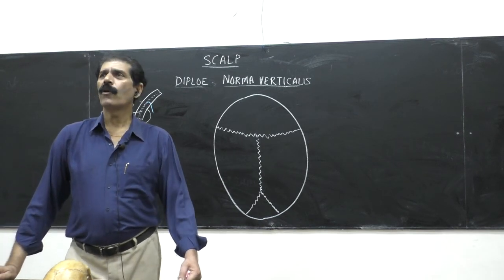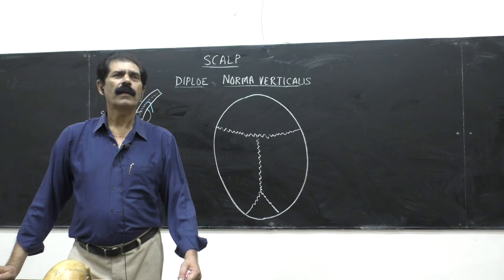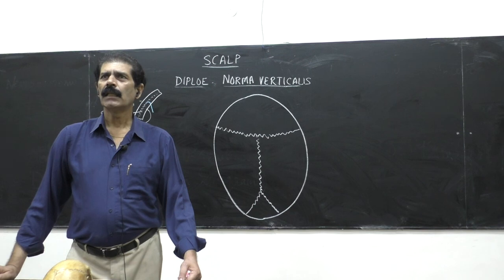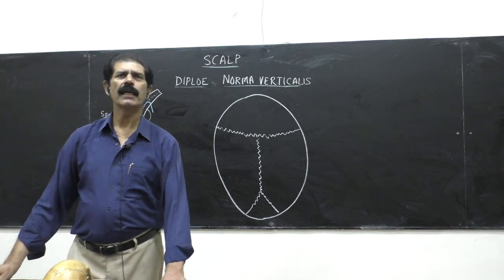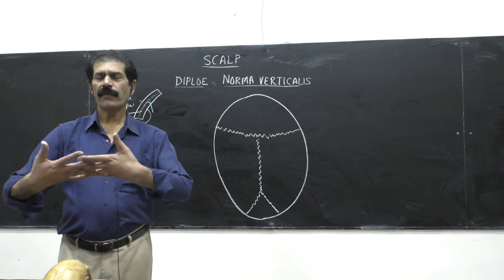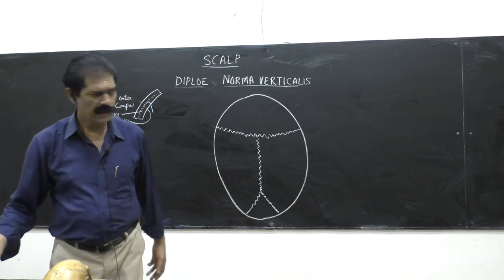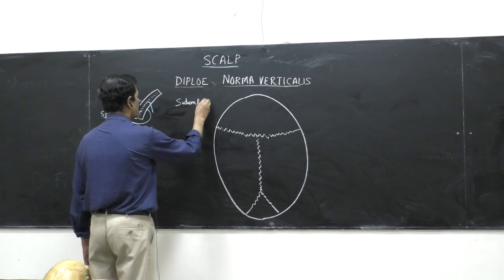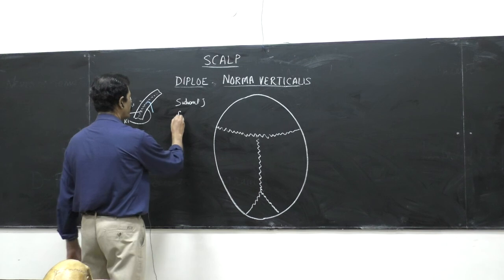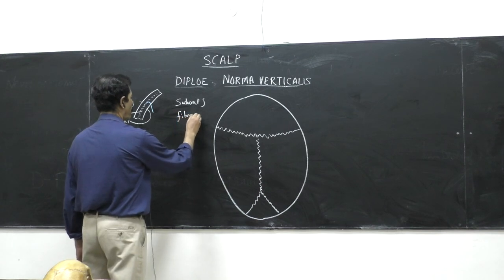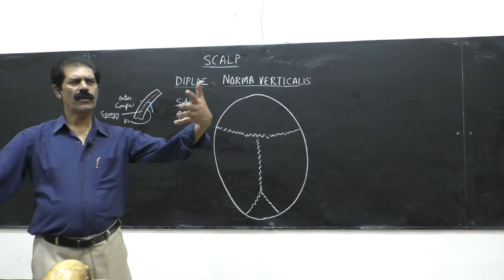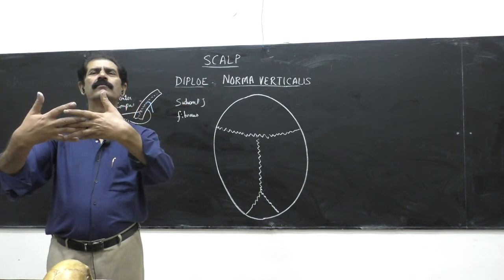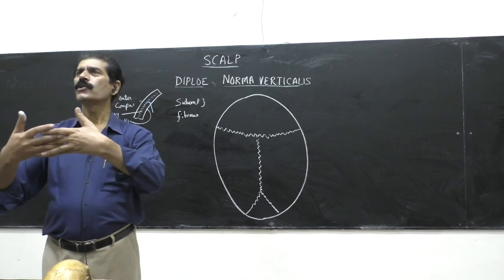All flat bones form the skull or cranial cavity for the lodgement and protection of the brain. The place of two bones meeting together is called the joint. And which joint is it? Sutural joint. They are the special joint of the body, and it is of fibrous variety. As one bone is there, other bone is there, both margins are irregular and they fit into each other like this. Such a joint is called the sutural joint.